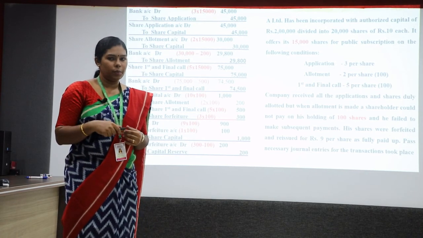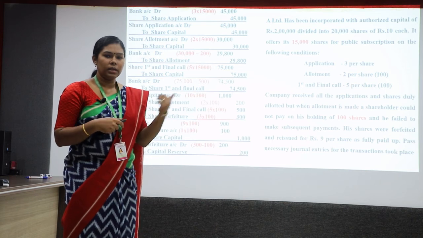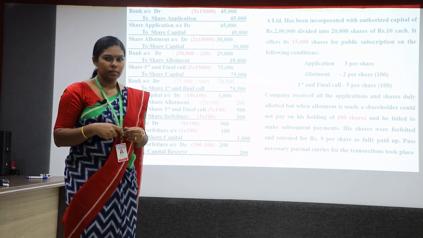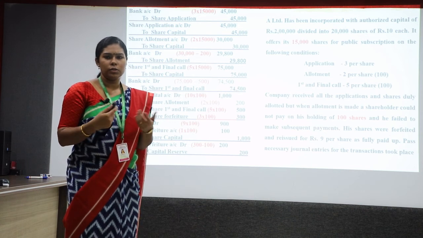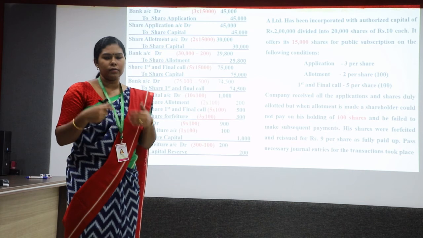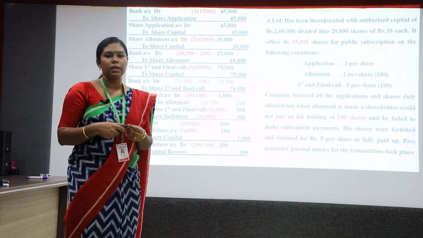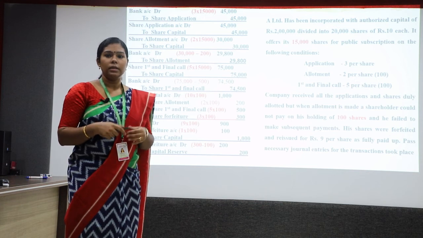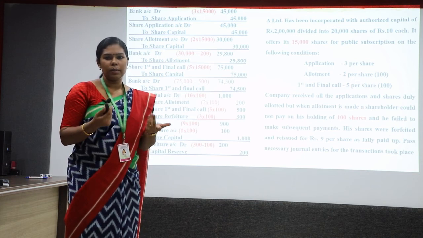Here, the company has issued the share at 9 rupees. The company can also issue the share at 6 rupees. It depends. If the demand for the company's share is very low in the market, they can issue the share at a low price also. That is possible, no?